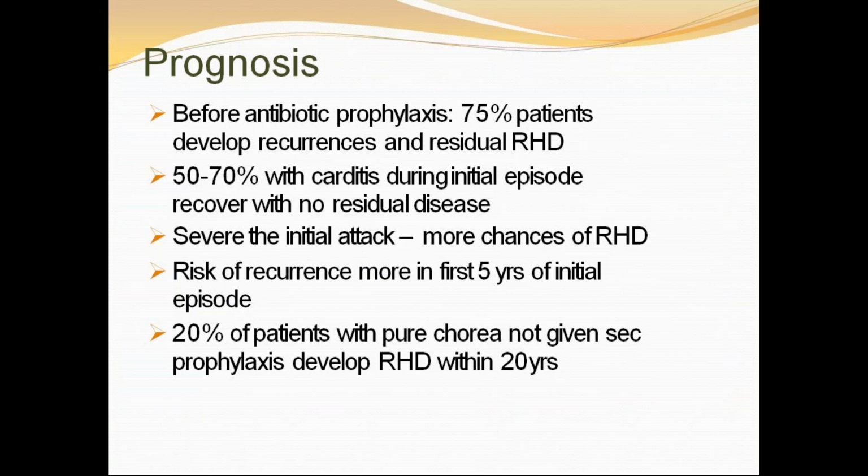So prognosis: before antibiotic prophylaxis, 75% of patients developed recurrences and residual heart disease. 50 to 70% with carditis during the initial episode recover with no residual disease. The more severe the initial attack, the more chances of rheumatic heart disease. Risk of recurrence is more in the first 5 years of the initial episode. 20% of patients with pure chorea, not given secondary prophylaxis, develop rheumatic heart disease within 20 years. So you must know some part on prognosis to explain to the patient.